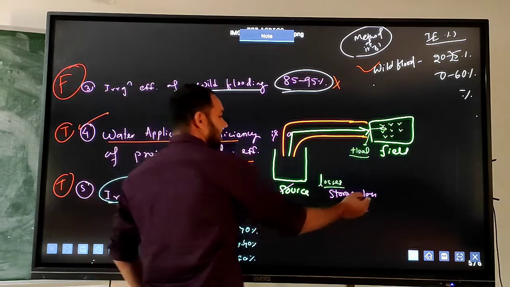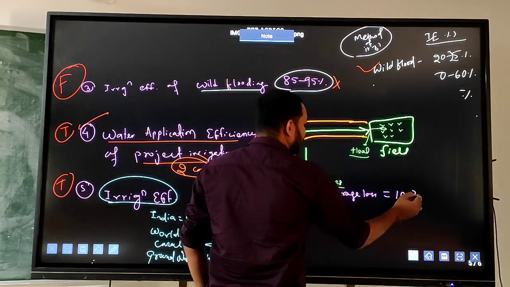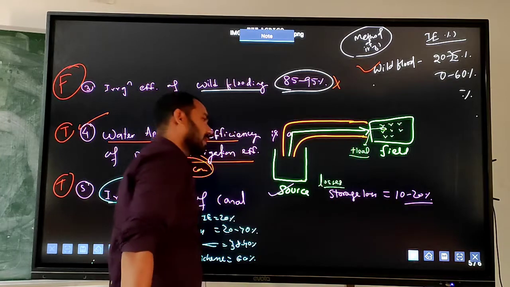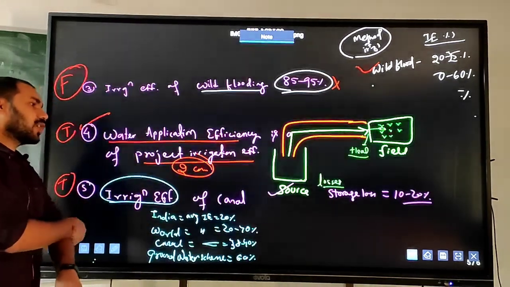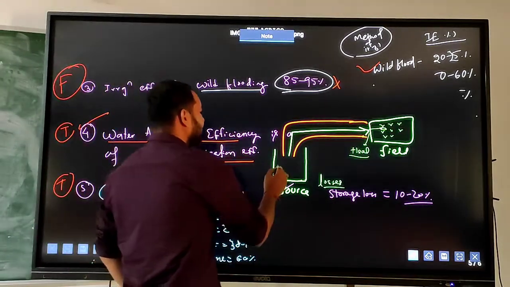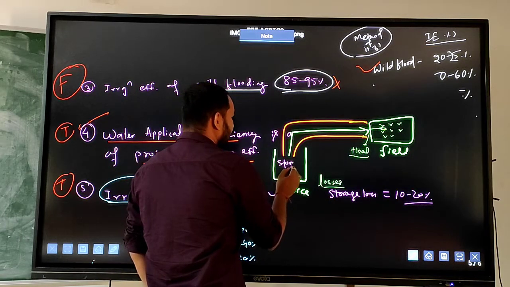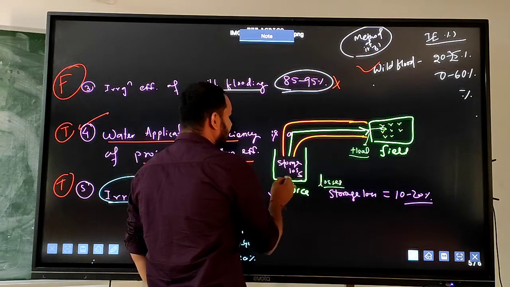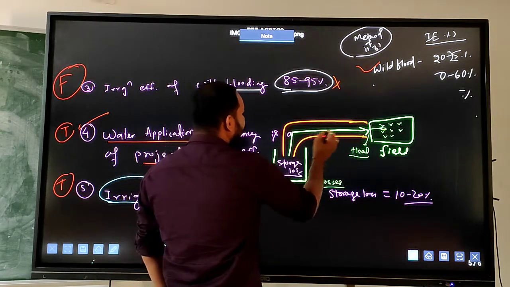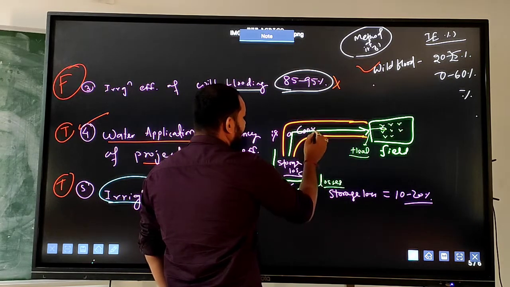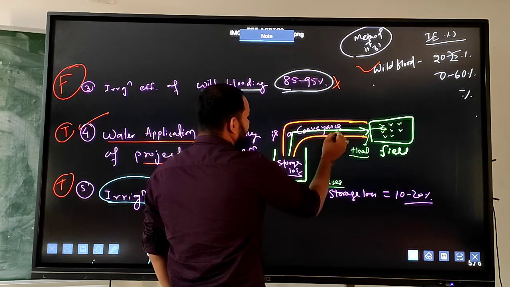The storage loss is about 10 to 20%. Then this will be the conveyance loss.